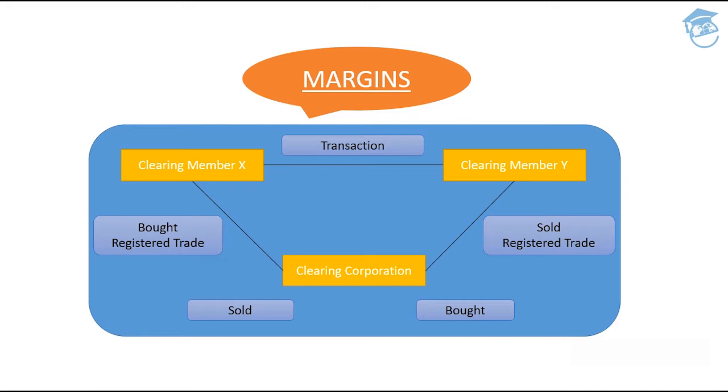Since you want to avail the benefit of accepting those securities, the clearing corporation will be selling them to you. So this way, it's going to be a three-way transaction, a triangular chain.